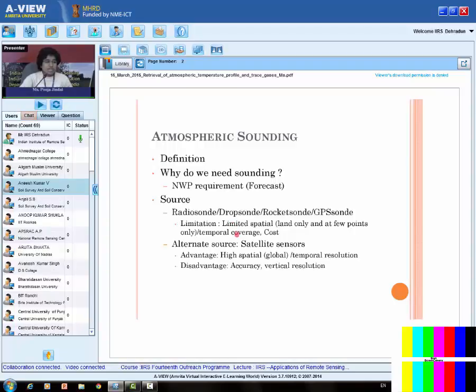Because of its limitations, we have an alternative source, which is the satellite sensors. Now what are the advantages of the satellite sensor? It gives a high spatial and temporal resolution. And the disadvantages are accuracy and vertical resolution.